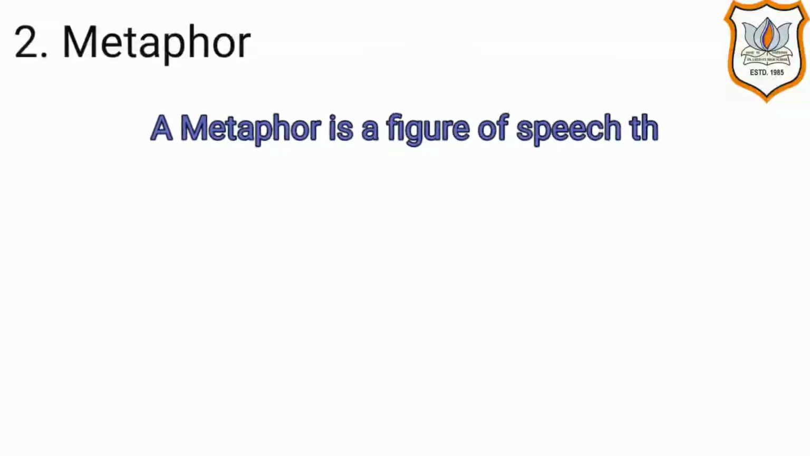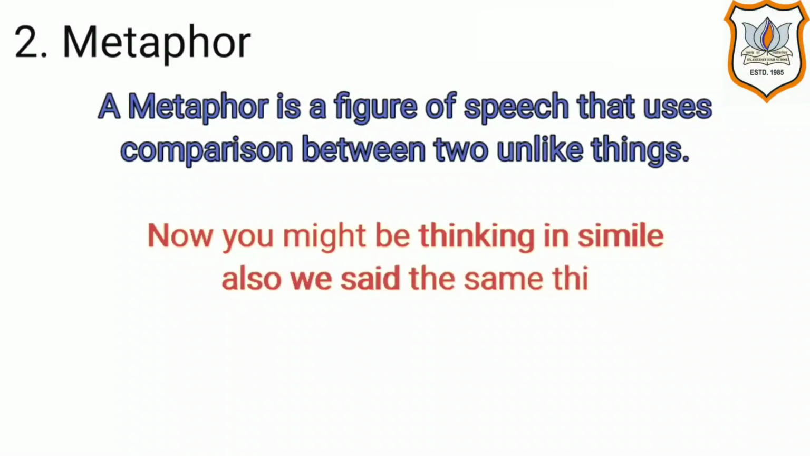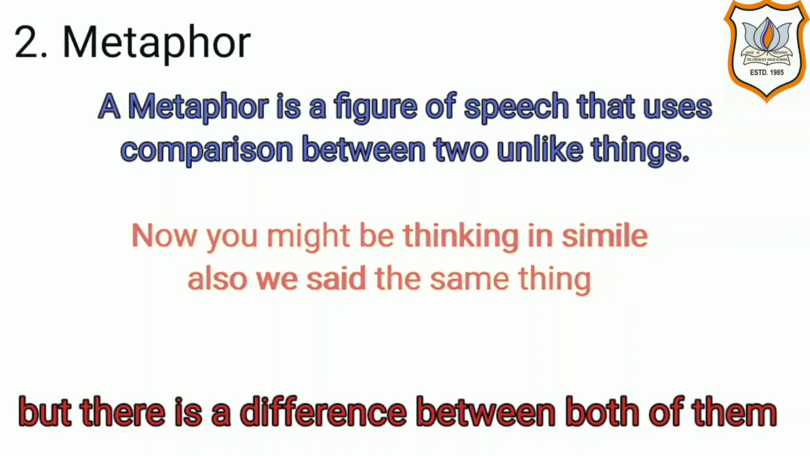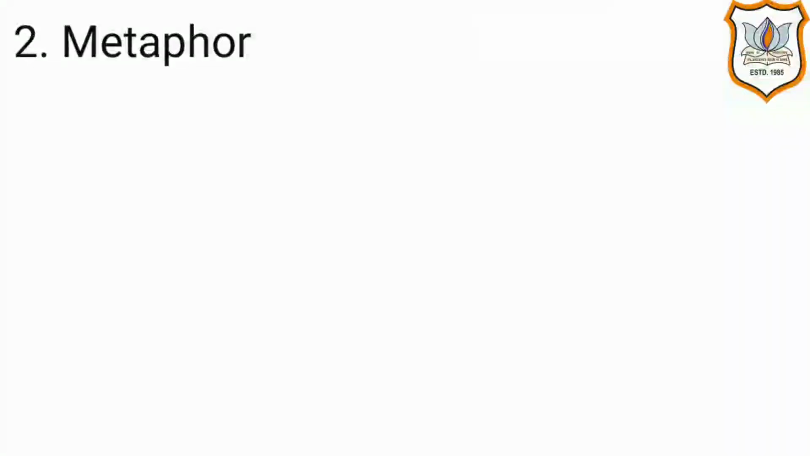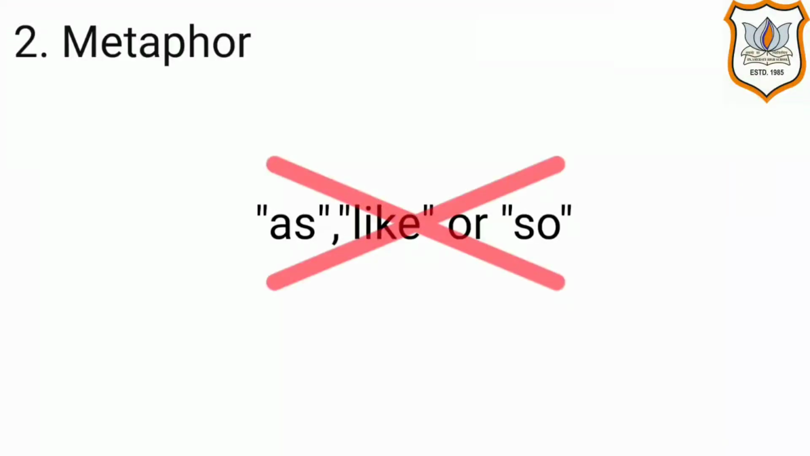Now let's look into the next type of figure of speech. Metaphor. A metaphor is a figure of speech that uses comparison between two unlike things. These two things must have one thing in common. Now you might be thinking, in simile also we said the same thing. But there is a difference between both of them. While in simile we use words as, like or so to compare two things, here we do not use that.